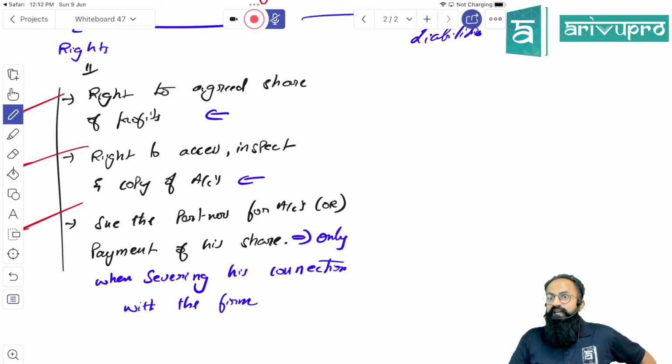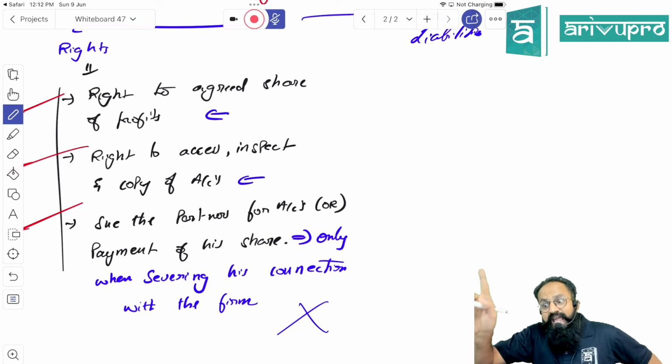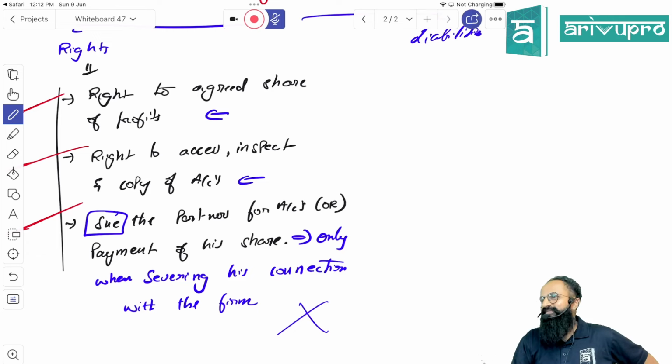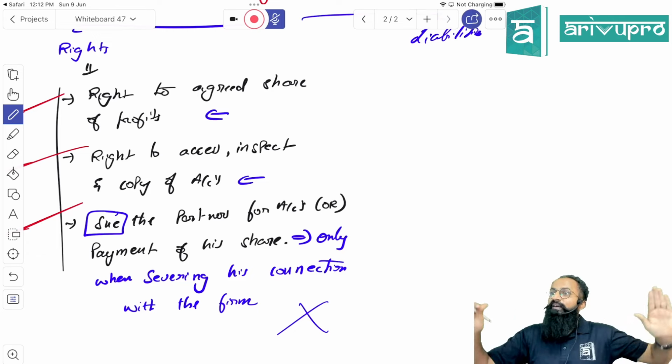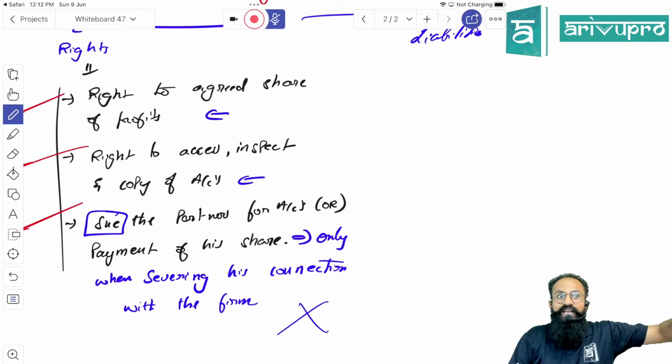The answer is no. Until you are a beneficiary, you cannot. The day you decide to exit, that day you get the right to sue. Until then, you do not get a right. If they pay, you take. But if they do not pay, you do not have a right to file a case yet.